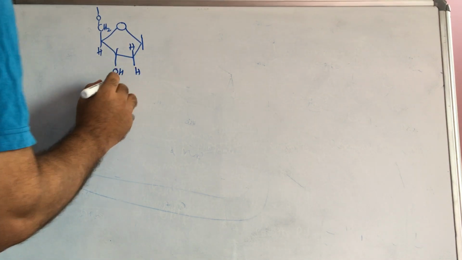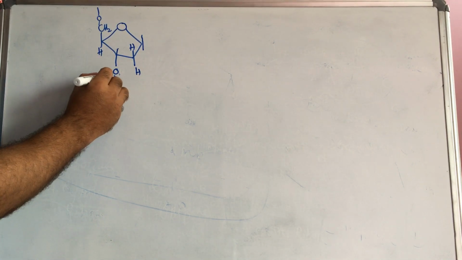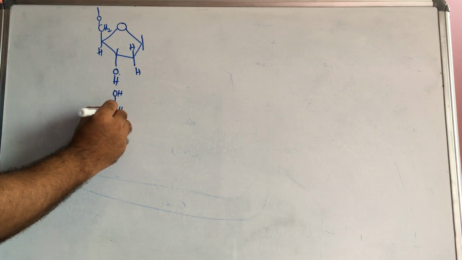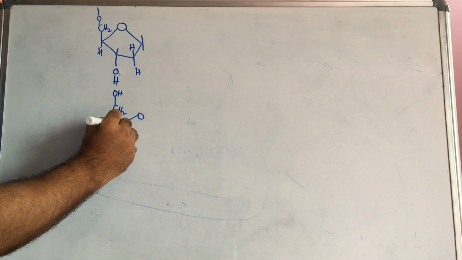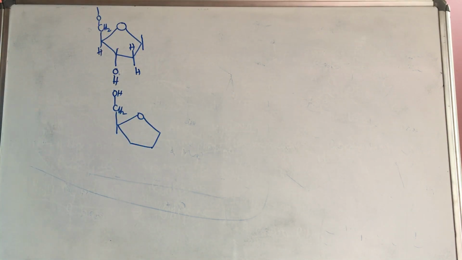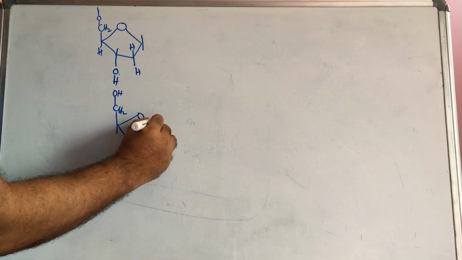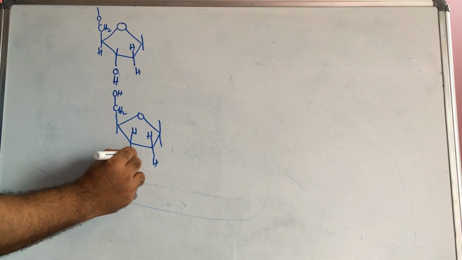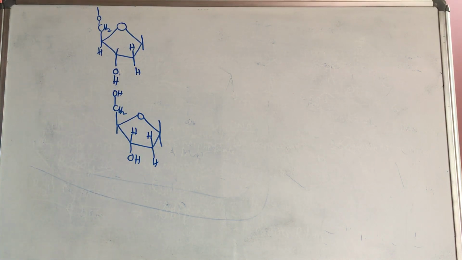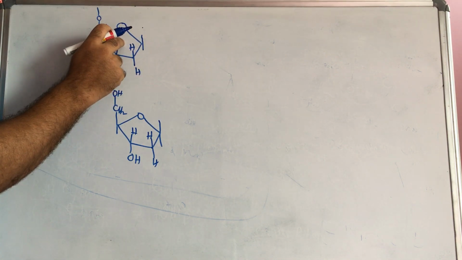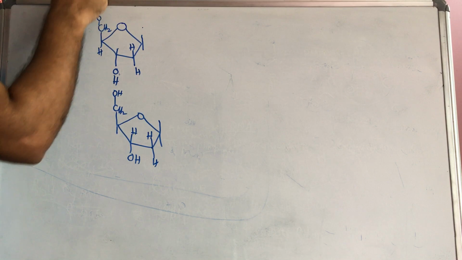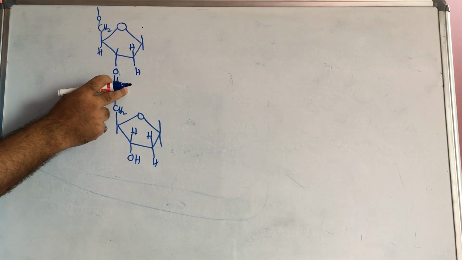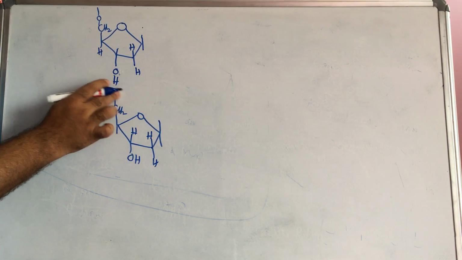Now this will be linked with the next one. Consider here H is there, and here also OH is there, CH2, like this. Then here we will get the nitrogen base, here H, H, then here also H, here OH. Now we know that in a nucleotide there is a base, a sugar, and next a phosphate. If you take this one, here nitrogen base, sugar, and here the phosphate will come. This phosphate is already shown in the ATP structure, how it is formed.